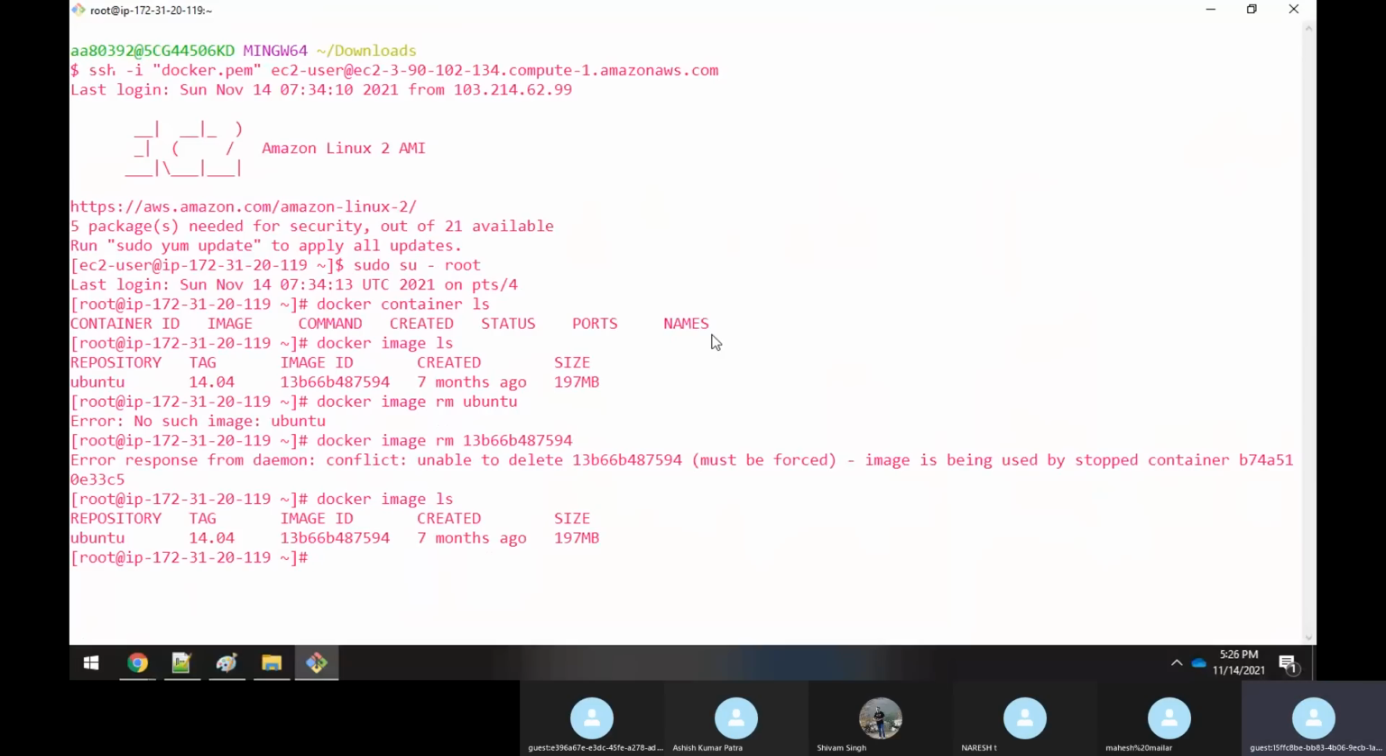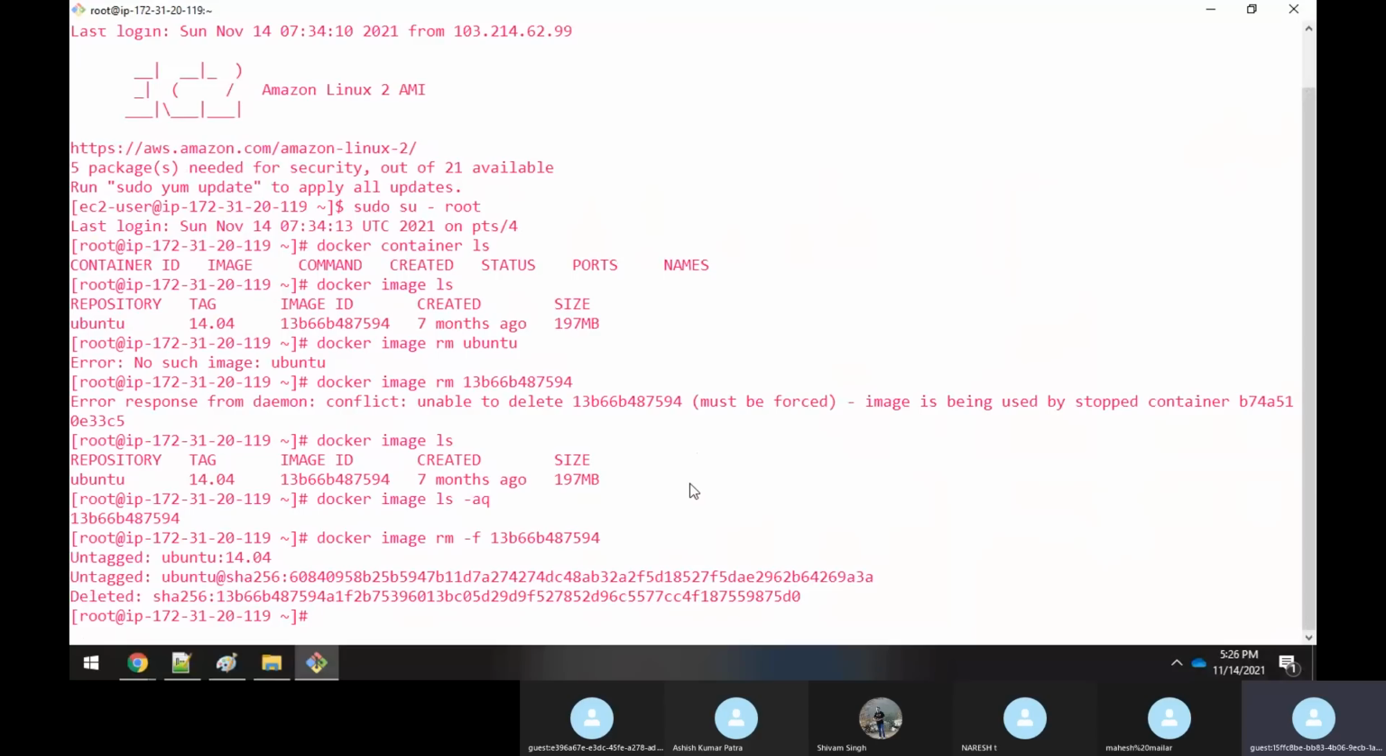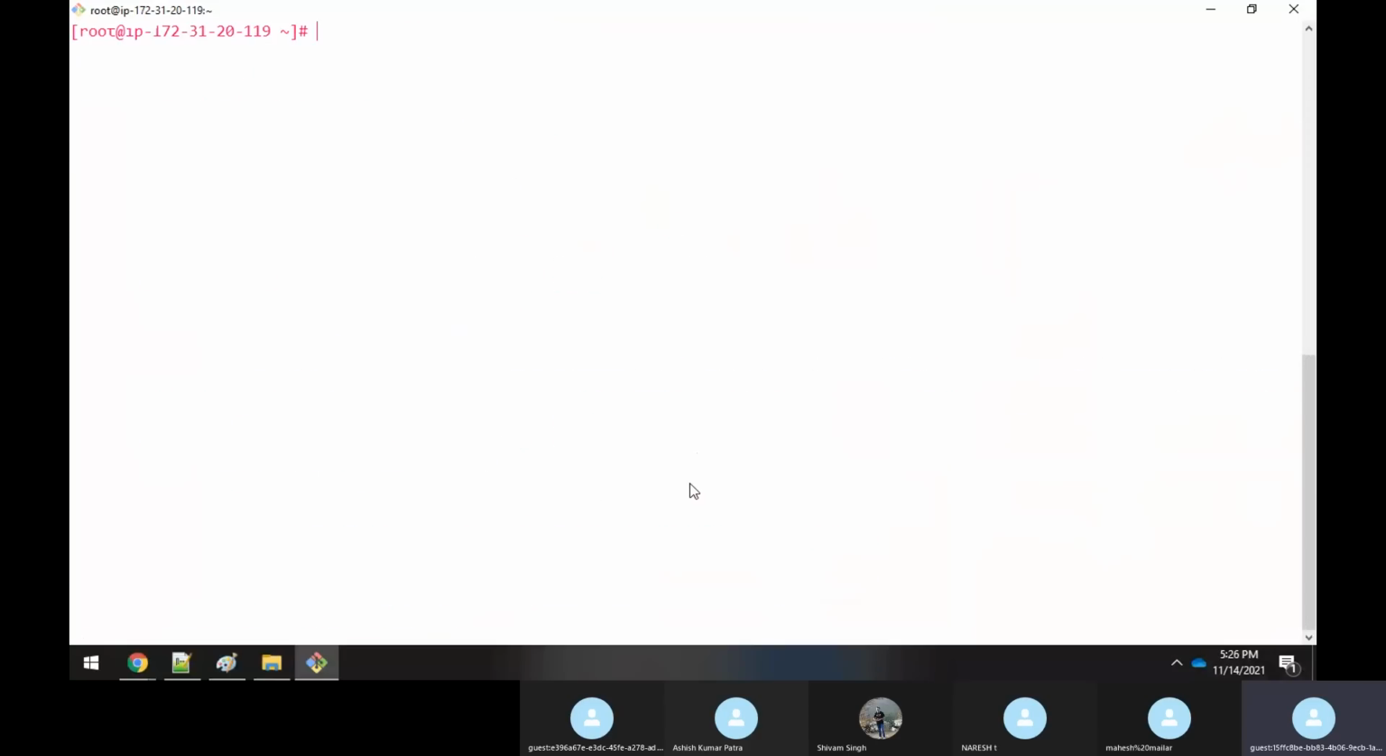So how to remove an image actually? docker image ls -aq. This is what it is, right? So I think I have to use rm -f. Yes, now it has been removed. docker image ls. Now it's removed. Okay, we are clear here.